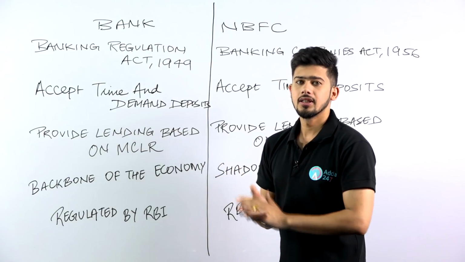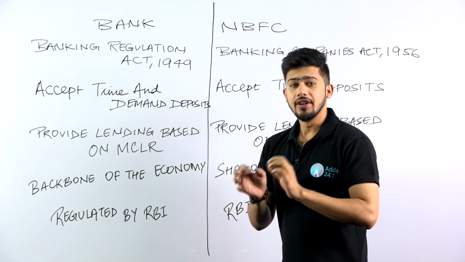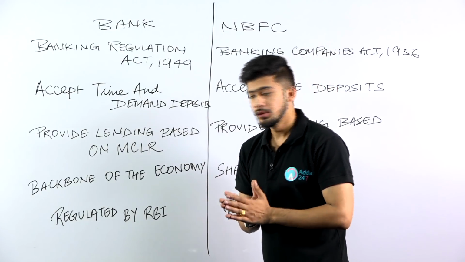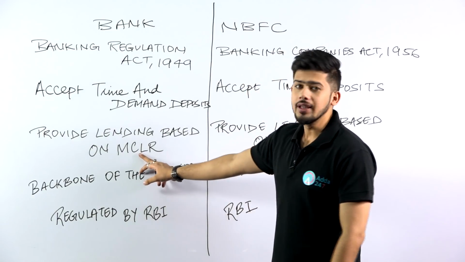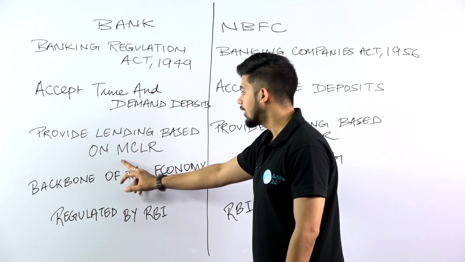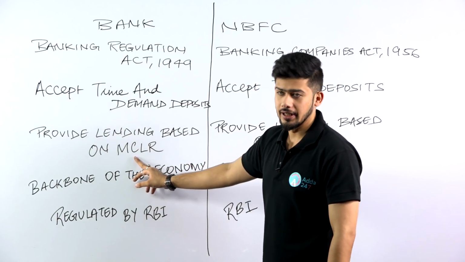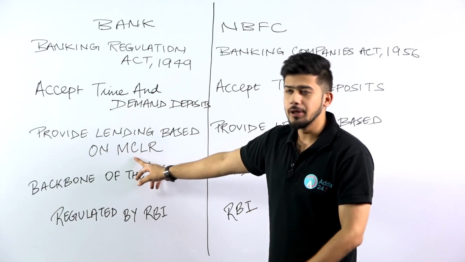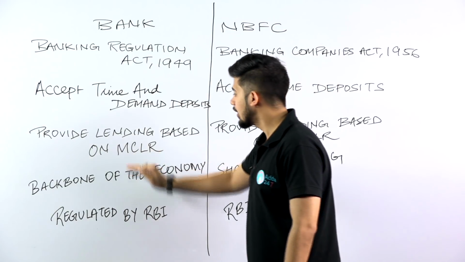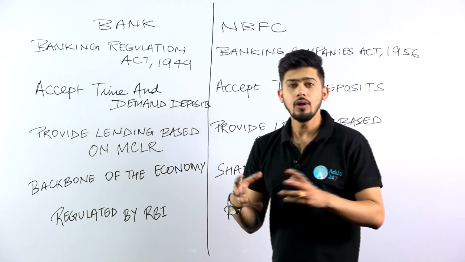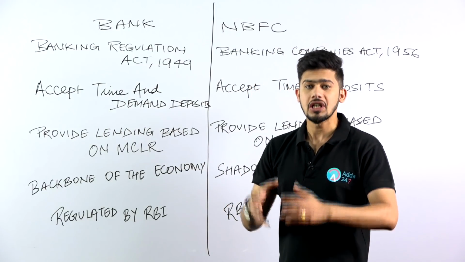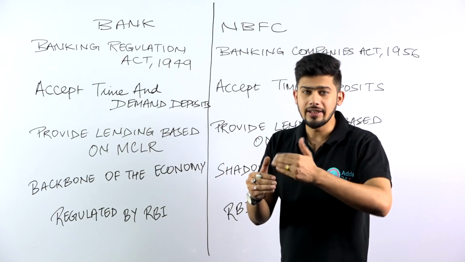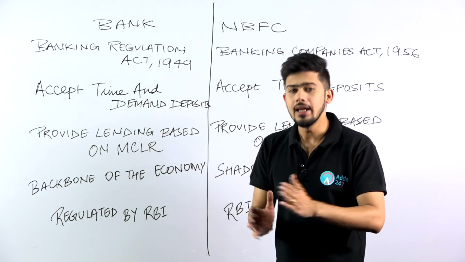In the recent past 6 months, the rate at which a bank provides loans is now the MCLR, that is marginal cost of funds based lending rate. We'll discuss this particular term in a separate banking video, पर इस बात को याद रखिएगा कि this particular rate focuses on all the flexible changes, all the current market conditions in the entire system and then the rate is decided. तो इसको डिस्कस करेंगे हम डिटेल में in a separate video.